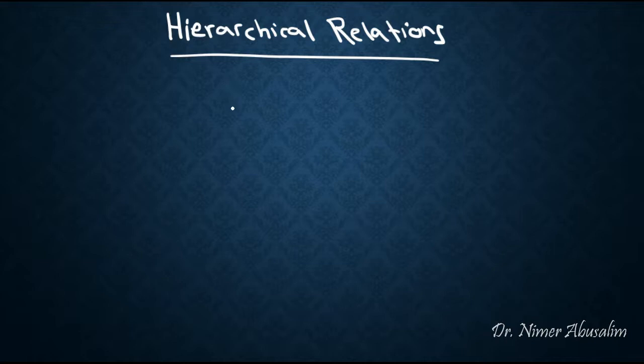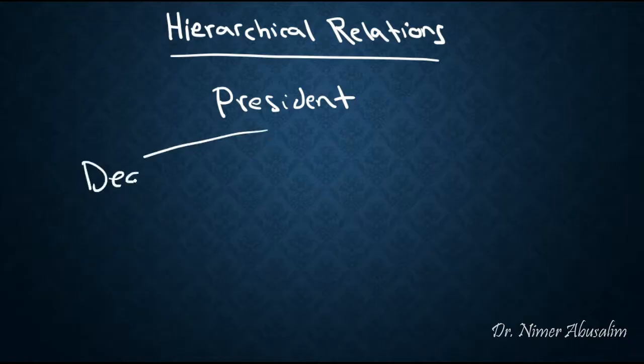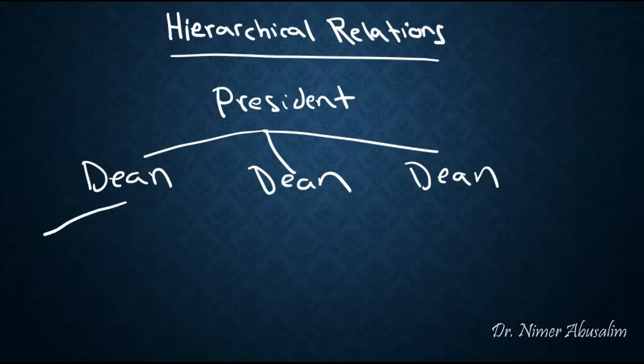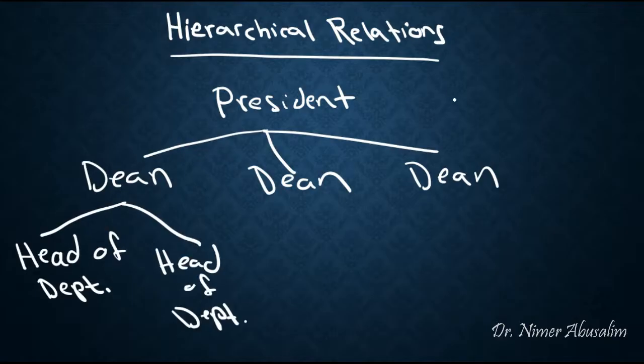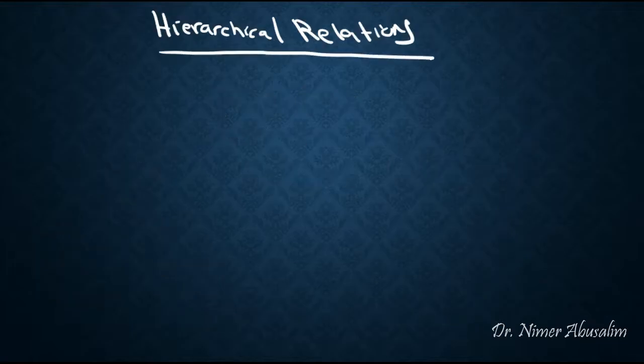If you don't know what hierarchy means, basically you can think of it like this. Picture a university. A university has at its head the president of the university. Below the president you might have deans of faculties. Below each faculty you might have heads of departments. This structure in general is called a hierarchy. So what hierarchical relations exist when it comes to senses?